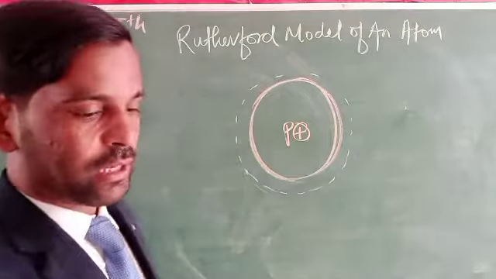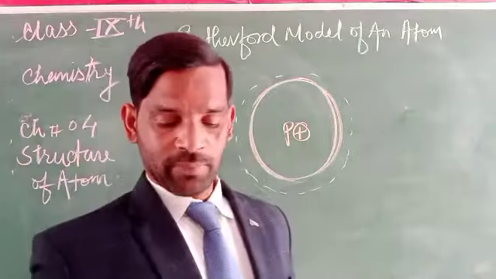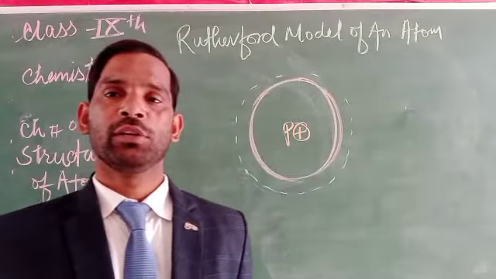So the conclusion is that an atom consists of electrons and protons and is electrically neutral.